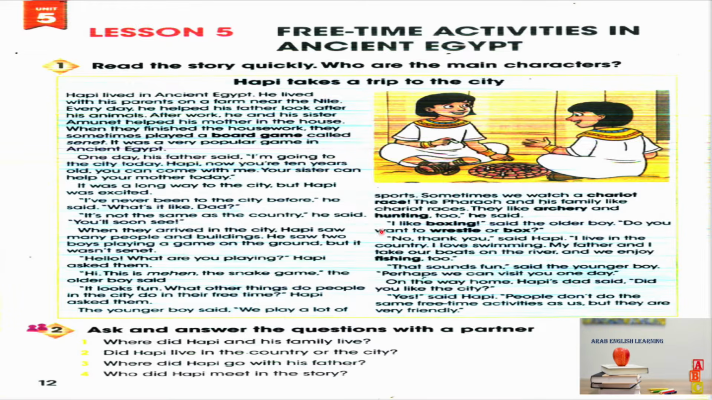"We play a lot of sports. Sometimes we watch a chariot race. The pharaoh and his family like chariot races. They like archery and hunting too," he said. "I like boxing," said the older boy. "Do you want to wrestle or box?" "No, thank you," said Habi.